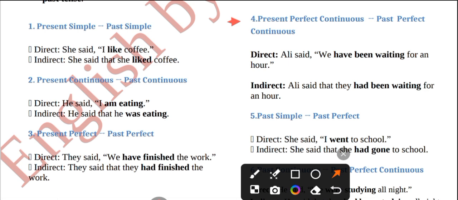Ali said we have been waiting for an hour. Ali said that they had been waiting for an hour. Present perfect continuous tense change into past perfect continuous tense. Okay.